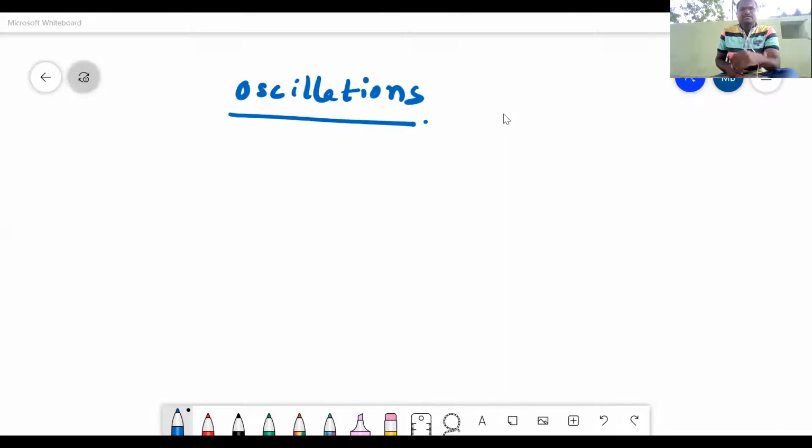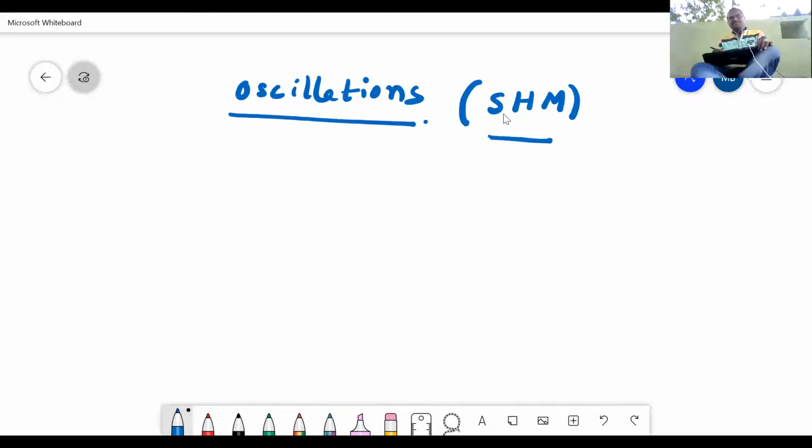In this chapter we will mainly discuss simple harmonic motion, SHM. What is simple harmonic motion, and what are the different equations we have to work out in it, we will discuss in this chapter. But before entering this chapter, let us first discuss types of motion.